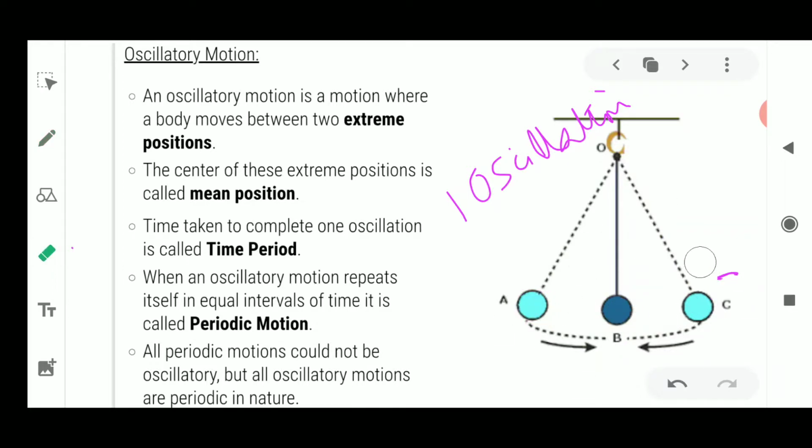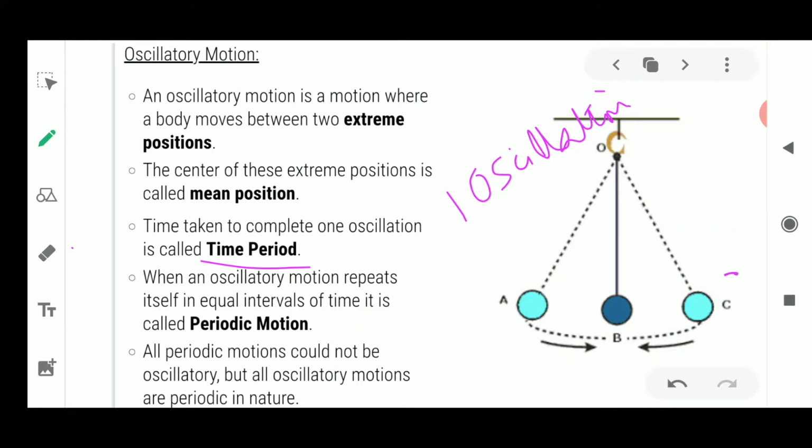Just remember this definition: only when it covers both the extreme positions is it said to complete one oscillation. So the object is in oscillation when it starts the motion in a to and fro manner and covers the mean as well as both the extreme positions in one go. The time taken to complete one oscillation is known as the time period. This concept of one oscillation has to be cleared enough, otherwise you will face problems afterwards when you don't understand the numericals, which I'll explain further.